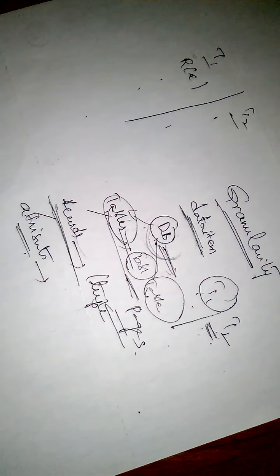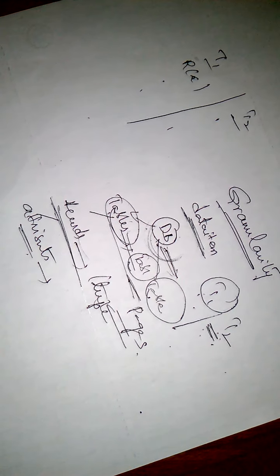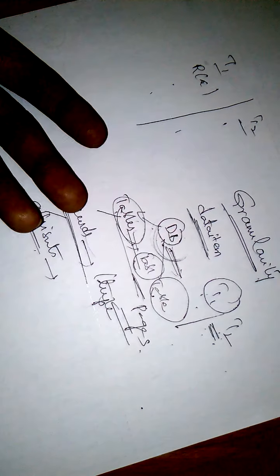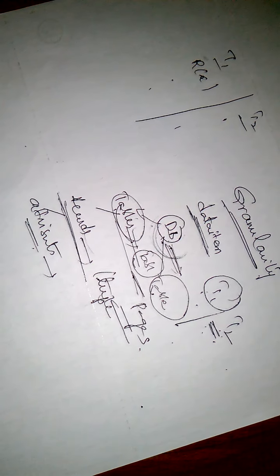This is called granularity level. Granularity means the level at which we are giving the lock, according to the size of the data item, whether it is the complete database, table, records, pages, or attributes. This is called granularity.